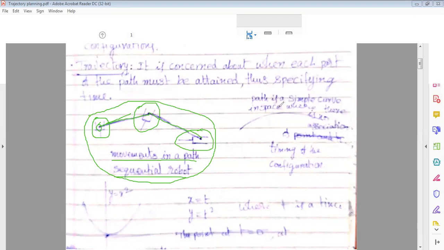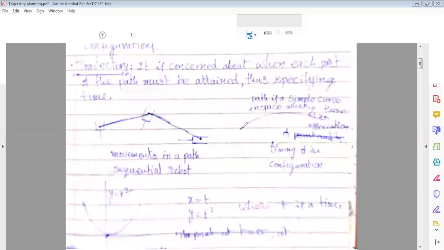Similarly, suppose an end effector travels in a smooth curve.